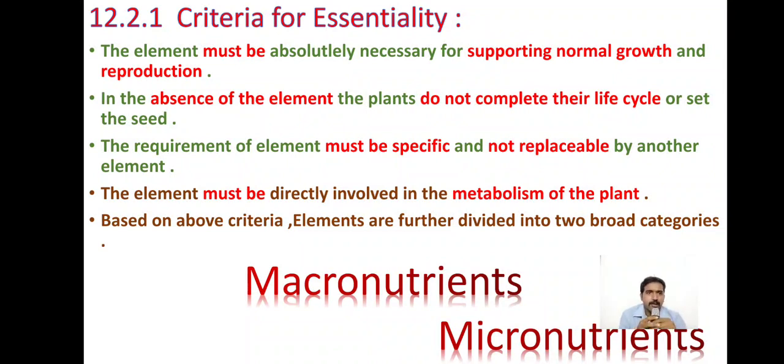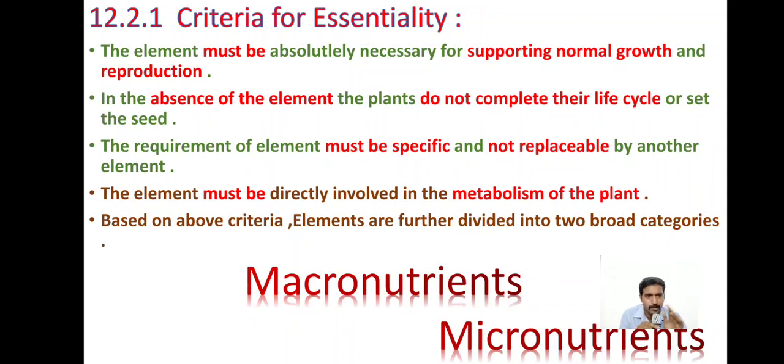So, criteria for essentiality. What do you call essential for plants? What should an essential element be like, and when can I call it an essential element? That is what we are going to see here. The element must be absolutely necessary for supporting normal growth and reproduction. That element should be directly involved in the normal growth and reproductive activities of the plant.